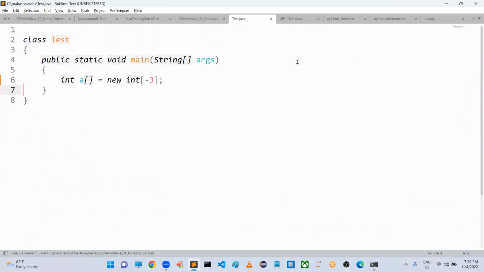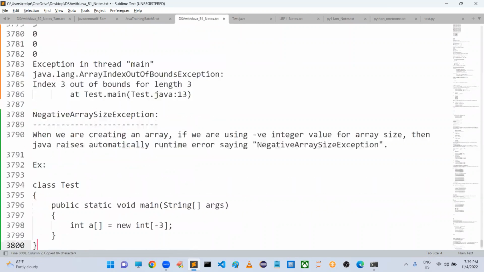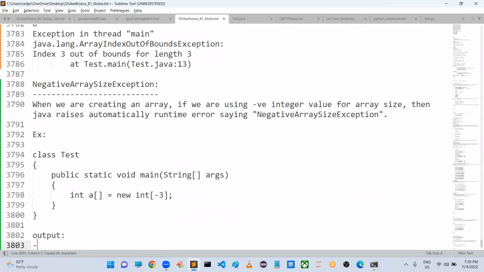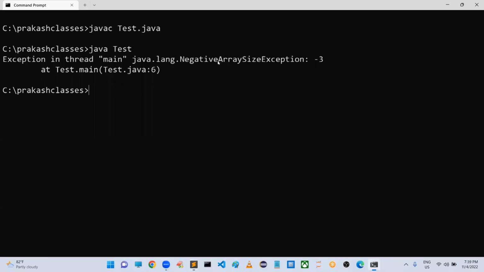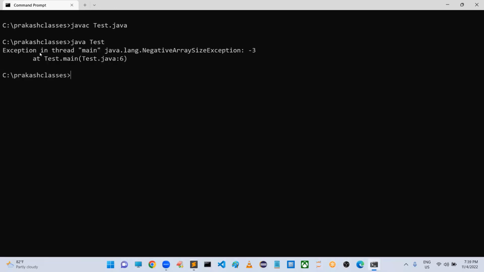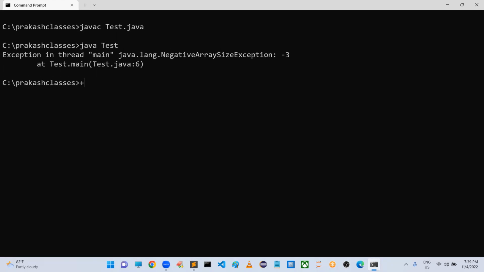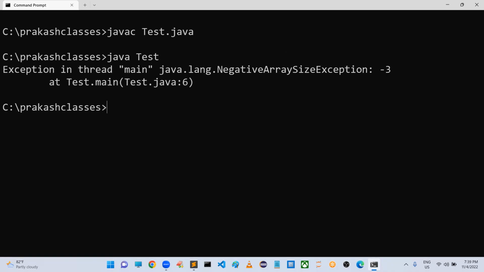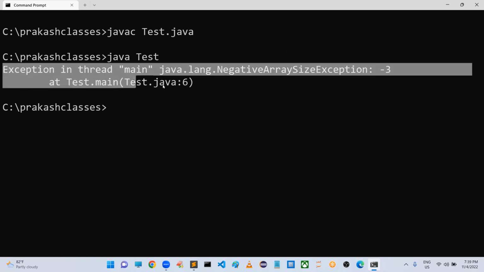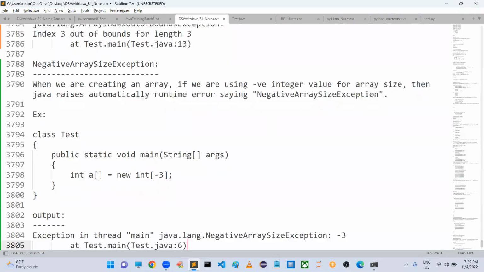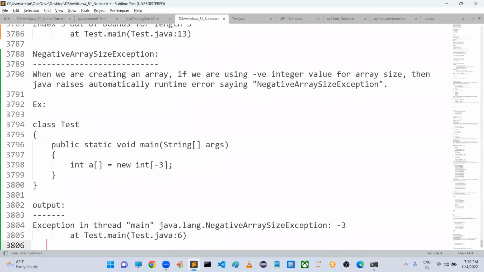So the best example for this, we can take this program. What is the output that we are going to get for this negative array size exception? Okay. I hope you people got clarity about this one. So here you can see the name of the exception, everything.